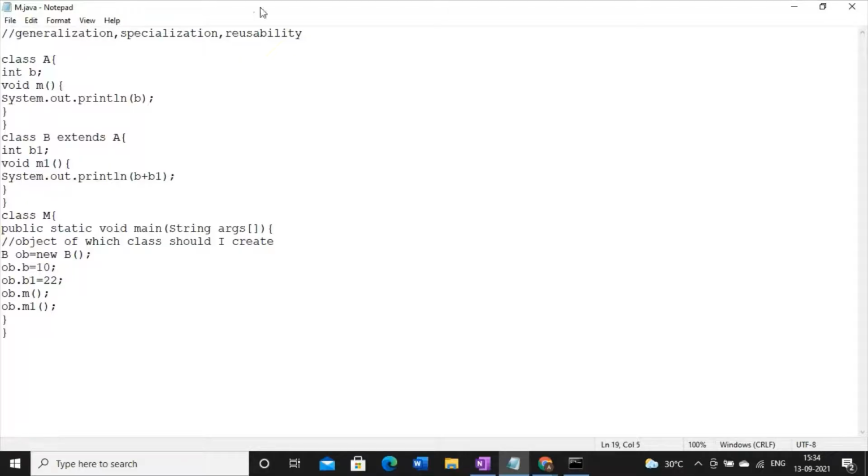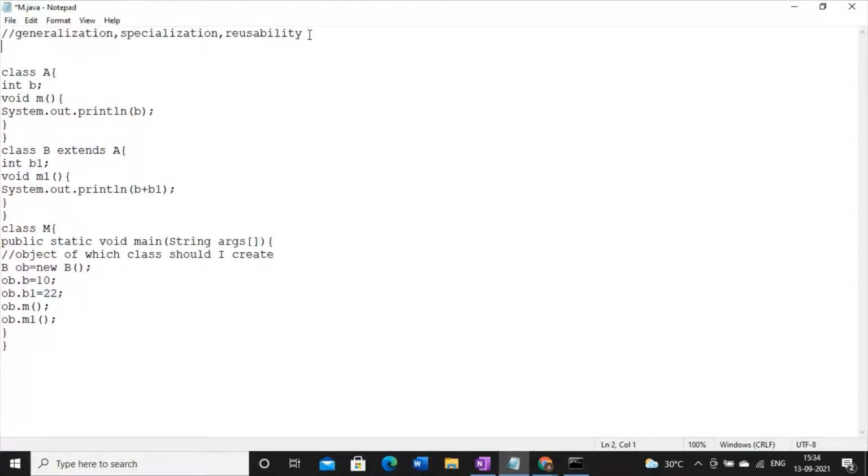So my point is, the biggest question in Java is when we need to create an object of the superclass. In case of inheritance, it is not required at all, but it's a special case that I am defining.